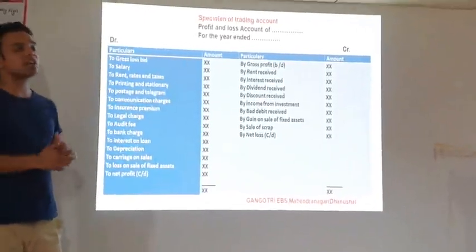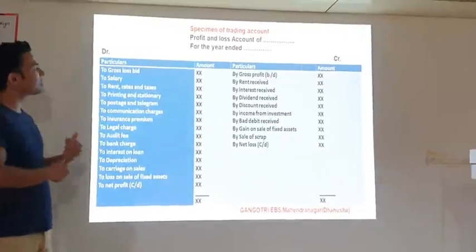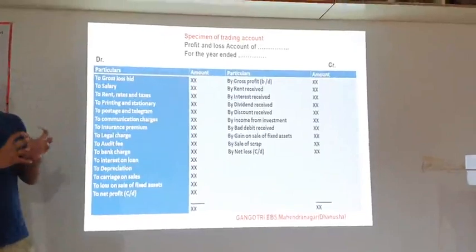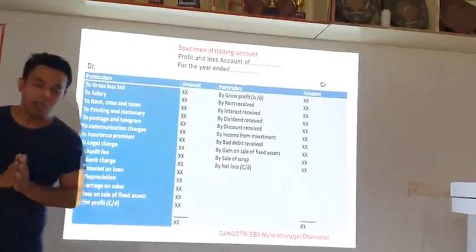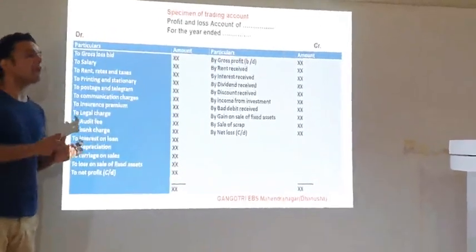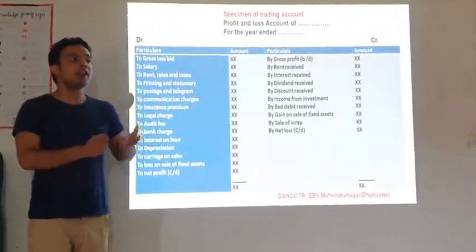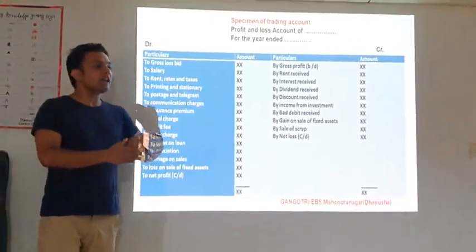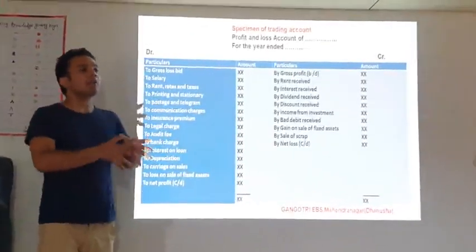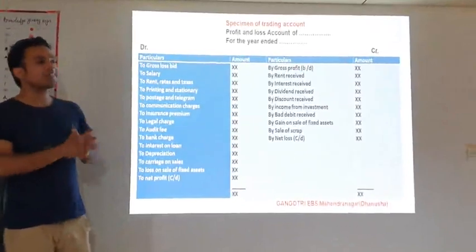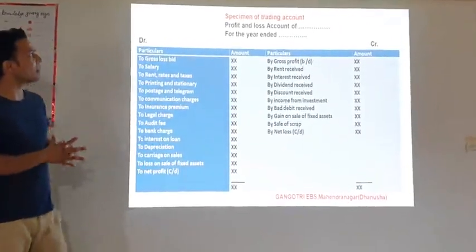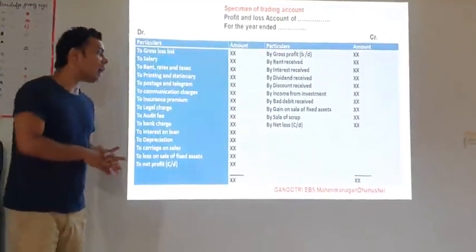Now the question arises, why is the profit and loss account prepared? The main objective of preparing the profit and loss account is to know the net profit and net loss of the business organization. That is called the operating result of the business organization, whether our business organization is progressing or suffering from a loss. To know these results, we prepare the profit and loss account.